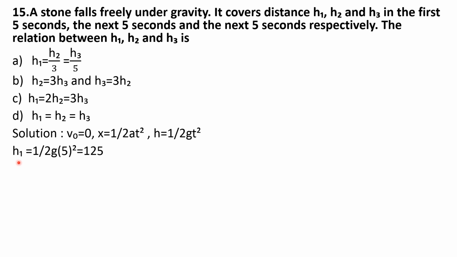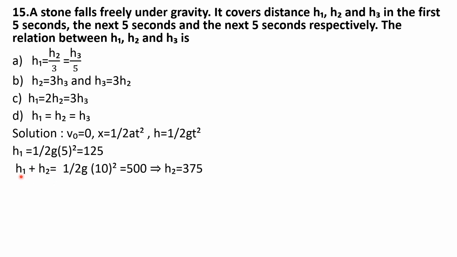So next find the distance covered by the stone in the first 5 seconds. Using this formula, h is equal to half gt square. So h1 is equal to half into g into t square. Here we are finding the distance for the first 5 seconds, so substitute the time as 5. So half into g into 5 square, while simplifying this, you get the answer as 125.